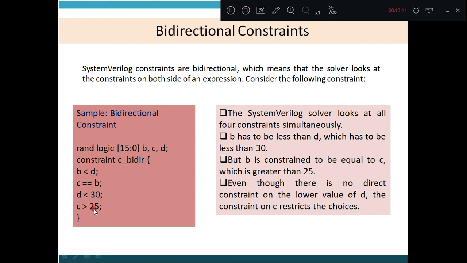By considering all these constraints, it assigns the random value to a particular variable. Even though there is no direct constraint on the lower value of D, the constraint on C restricts the choices. So this is what is meant by bidirectional constraints, which means that the solver looks at the constraints on both sides of the expression. So that is clear from this particular example. Thank you.